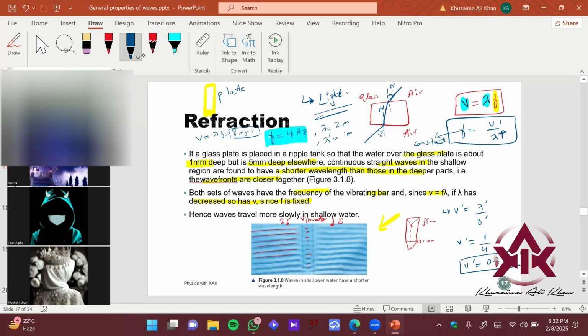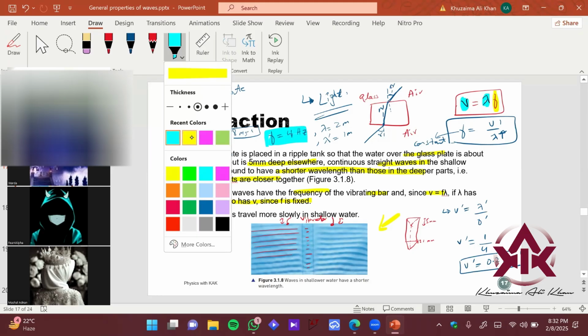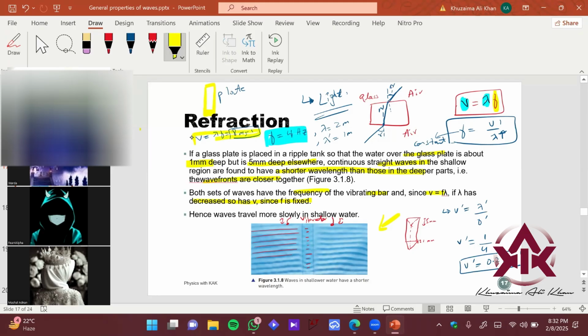So in the shallower region, where we have wavefronts closer to each other, does my speed increase or decrease? What was the speed before? It was 8 meter per second, right? Lambda was 2 meters.